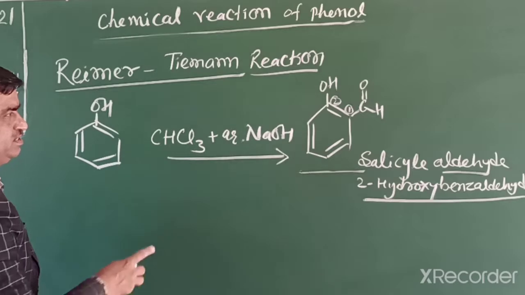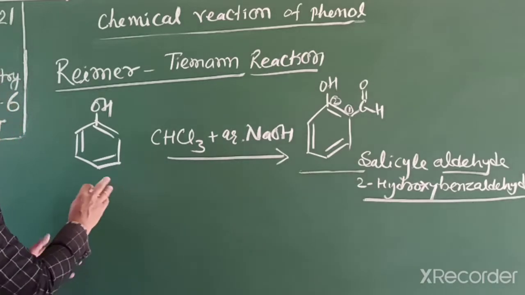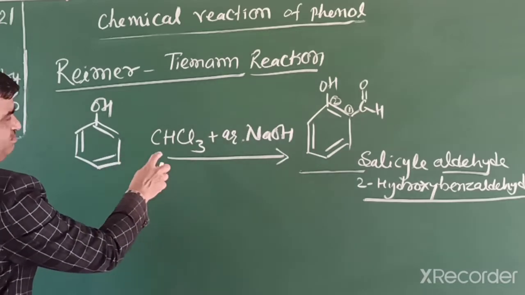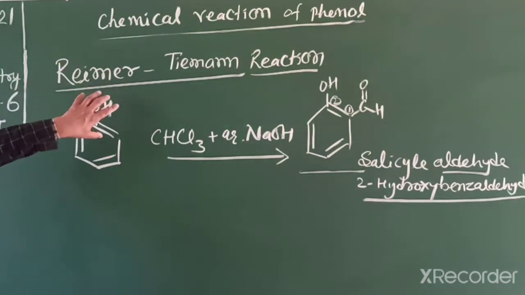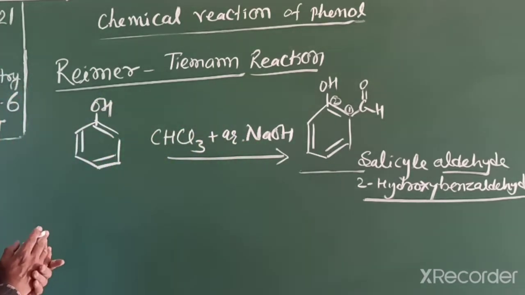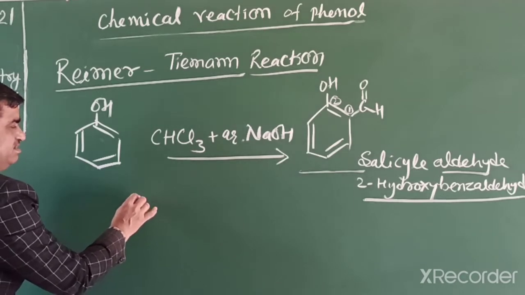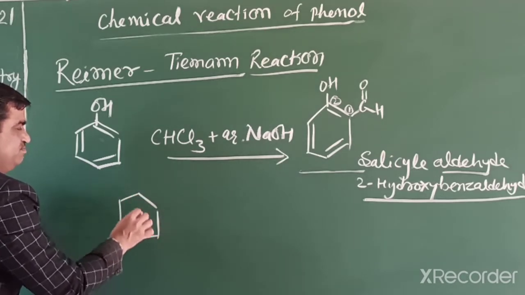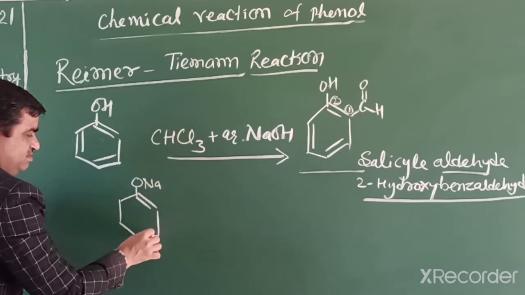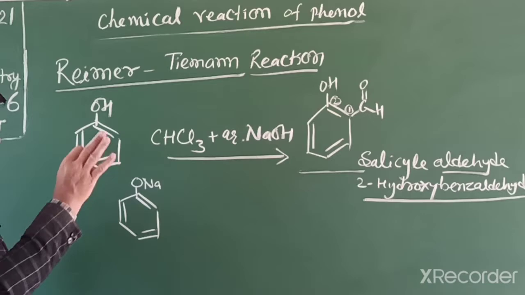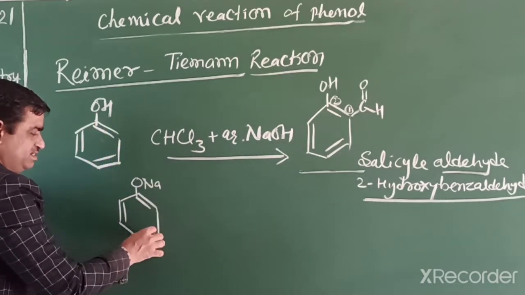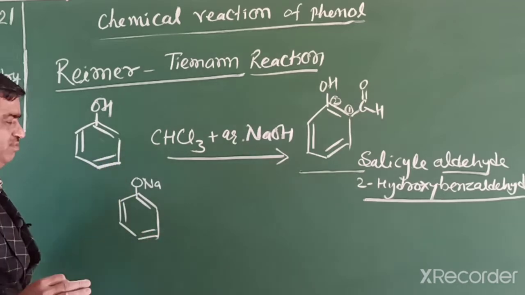So now we explain its slight mechanism, but that mechanism is not included in your syllabus. So students, in this first step what happened? We know phenol is an acid and the medium is a base, so they form a salt, that is phenoxide ion. Phenoxide is more electron releasing than phenol. We already discussed the resonance structure in the acidity of phenol.